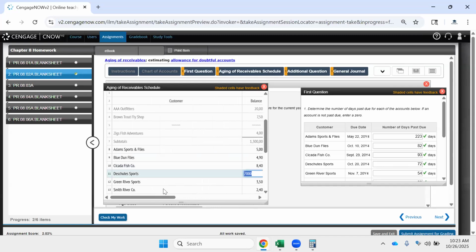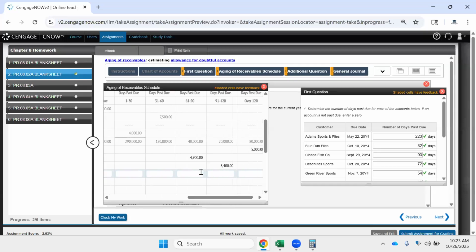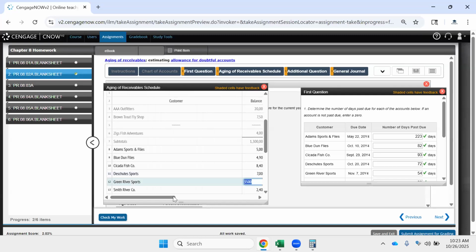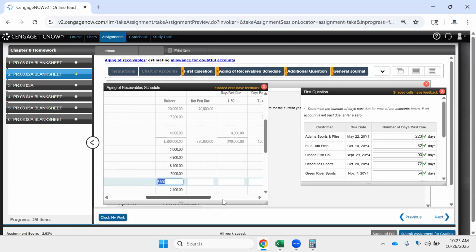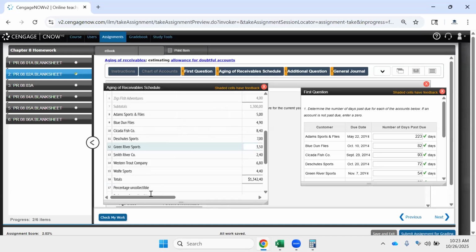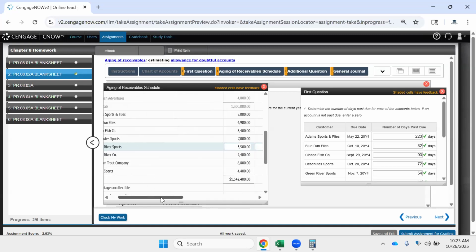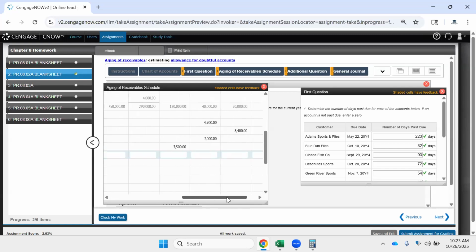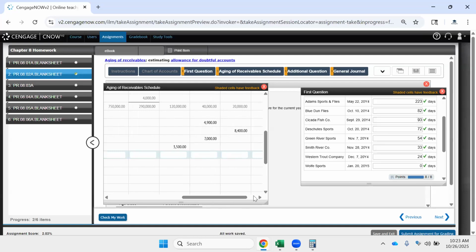Deschutes Sports is 72 days old. Green River is 54 days old. Smith River is 2,400, and that is, let's see here, 33 days.